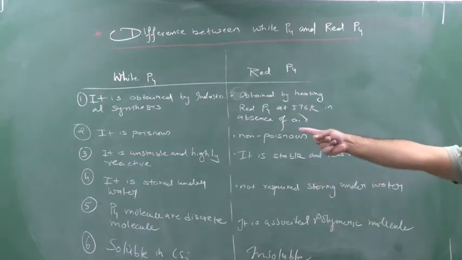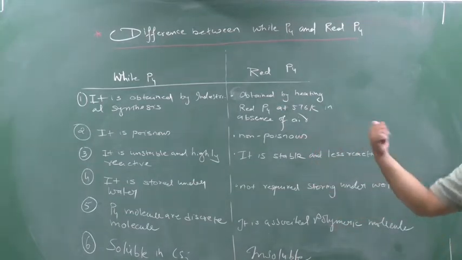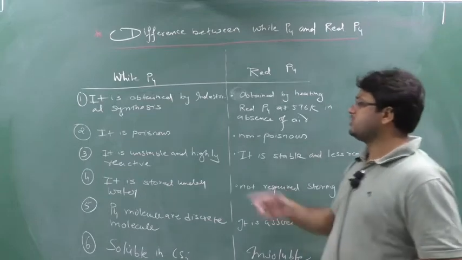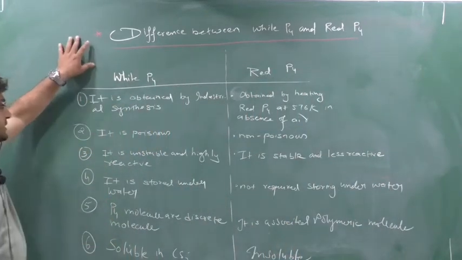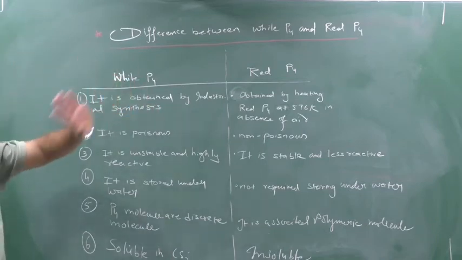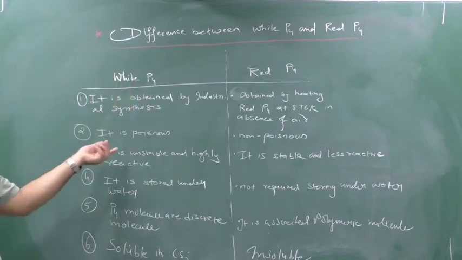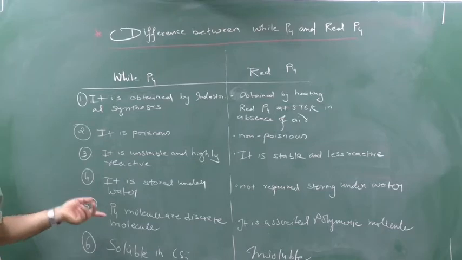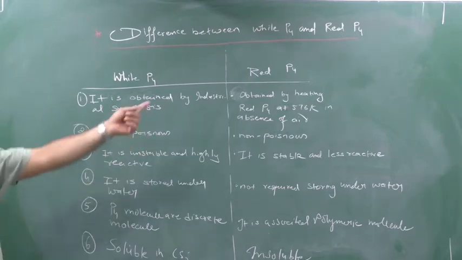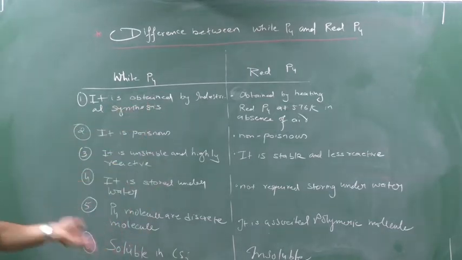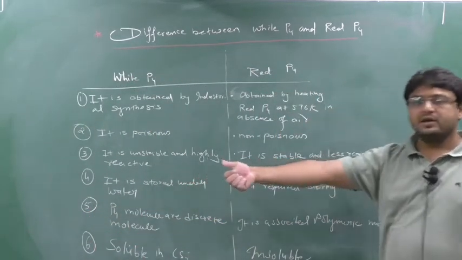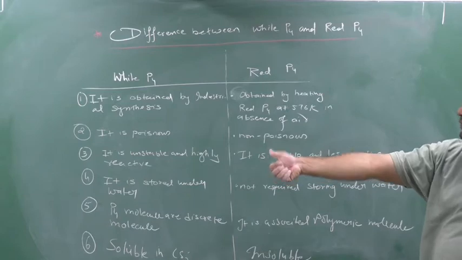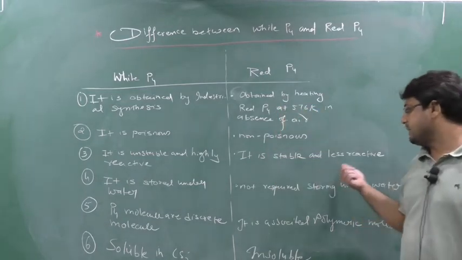Second, white phosphorus is poisonous, as we know, whereas red phosphorus is non-poisonous. Toxic and poisonous are one and the same. Clear? White phosphorus is unstable, and when it is unstable it will be highly reactive, whereas red phosphorus is stable, so less reactive.